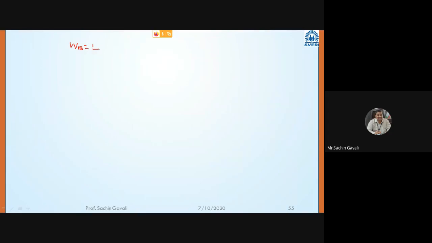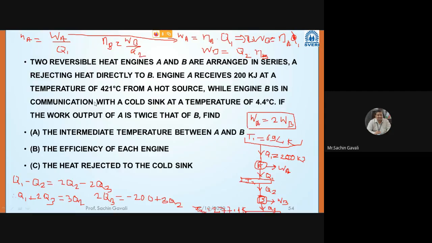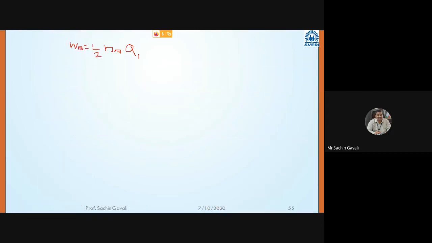One half eta A into Q1. And another equation will be there of W. WB is equal to eta B into Q2. Now therefore both our equations are same.